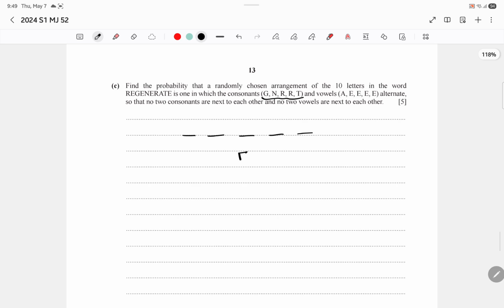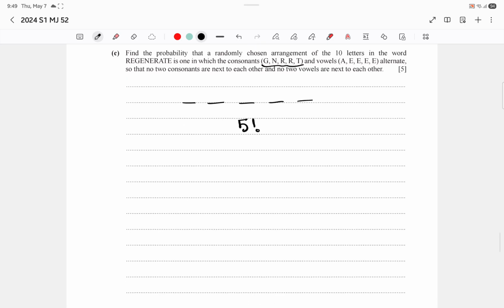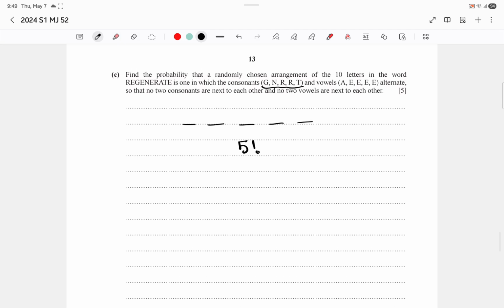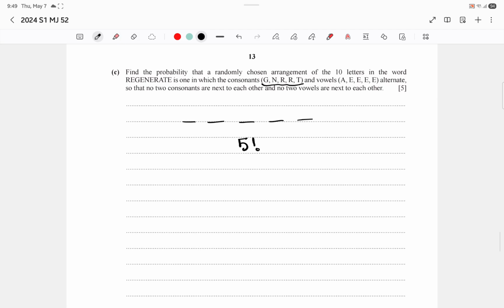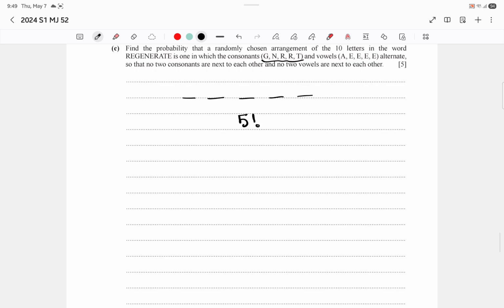Since it's probability over here, we don't have to divide by 2, since it's asking for the probability. So the 5 consonants can be arranged in 5 factorial. They're not going to be together, really. They're going to be different, so it doesn't matter. So of these 5, let's put gaps in between. 1, 2, 3, 4, 5. Let's put one gap here, there, here. These star marks mean the gaps.